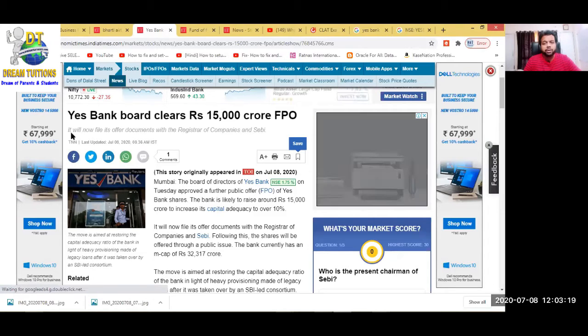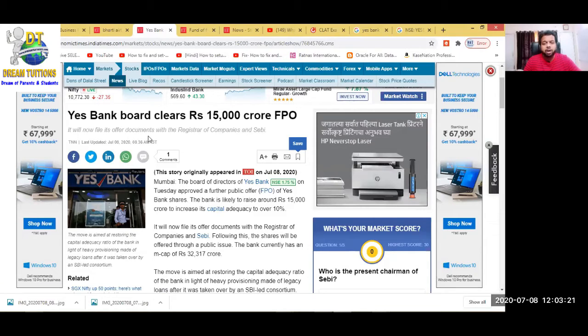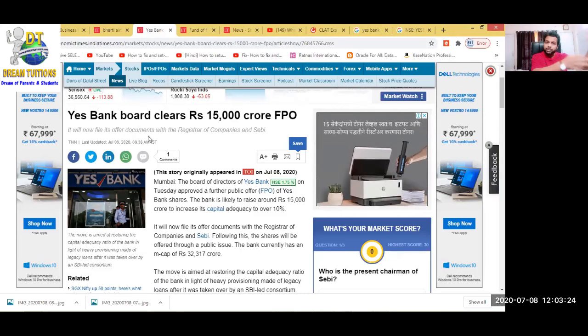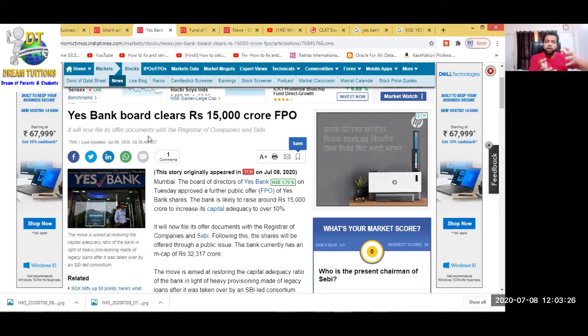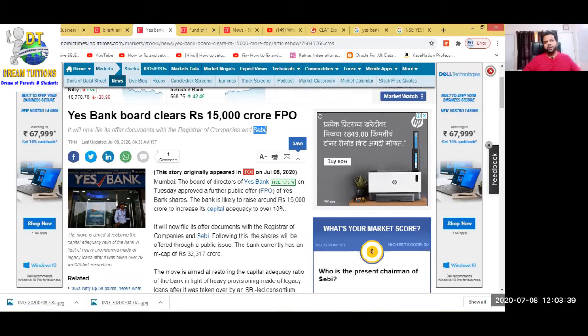Now what they are going to do? It will now file its offer document. The offer document which they are going to present in front of public, first they have to present those documents to registrar of company and SEBI. These two lines are very important to understand today's syllabus of SP.